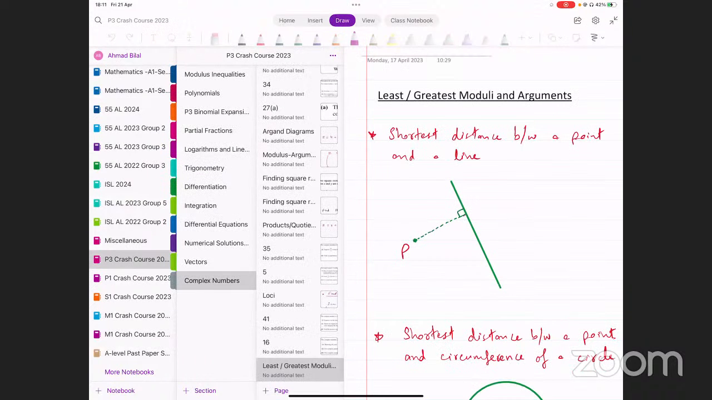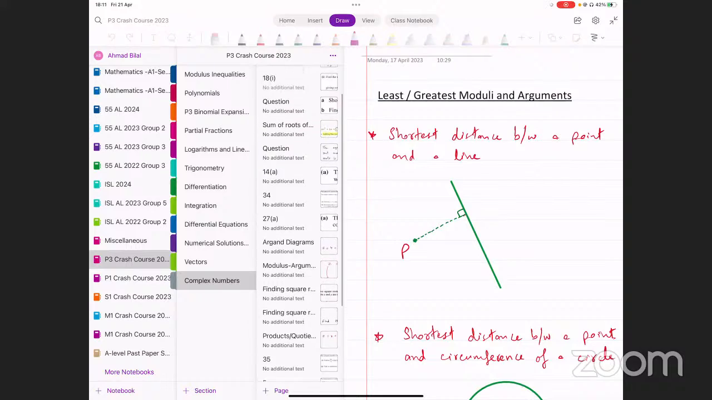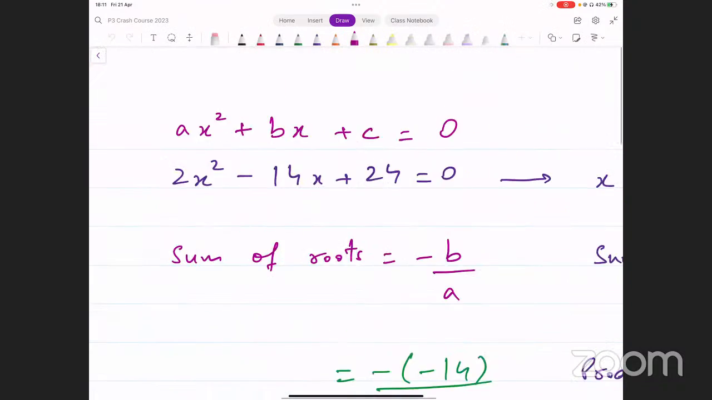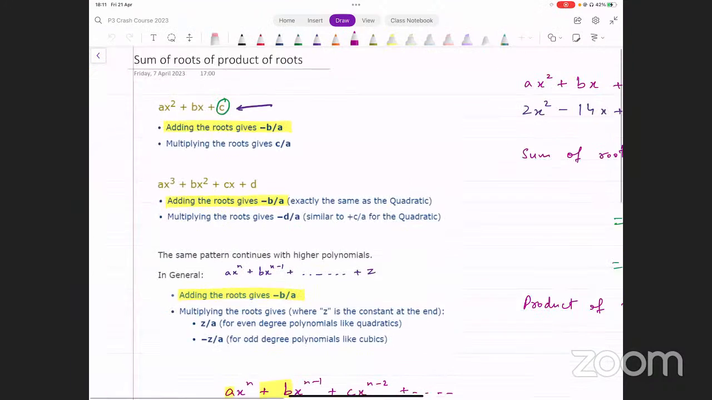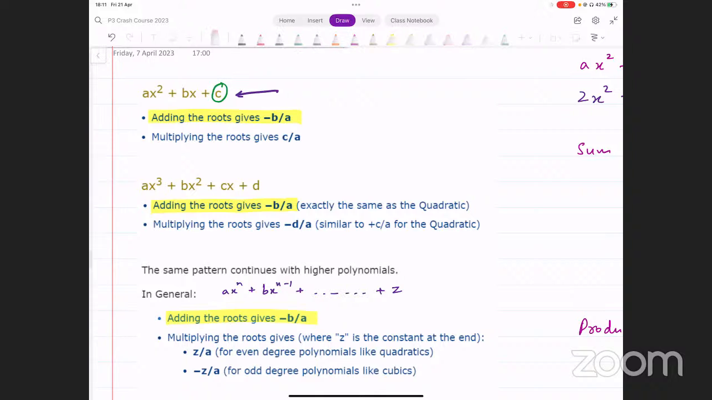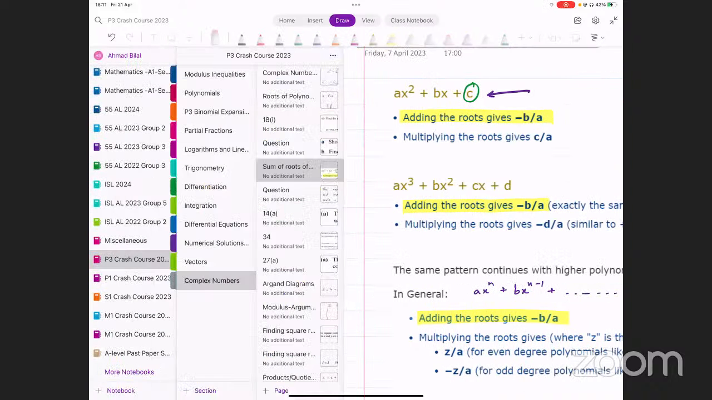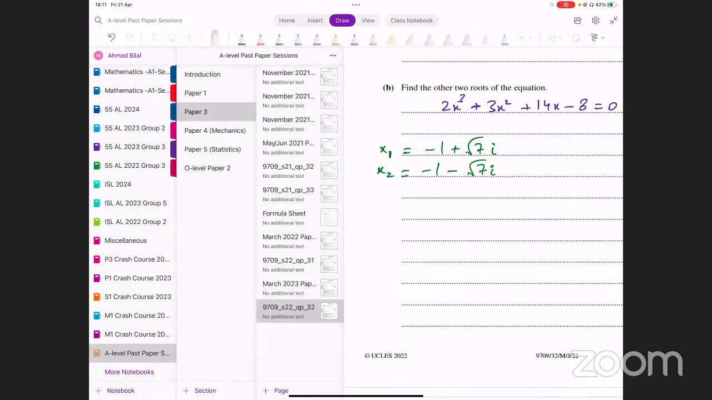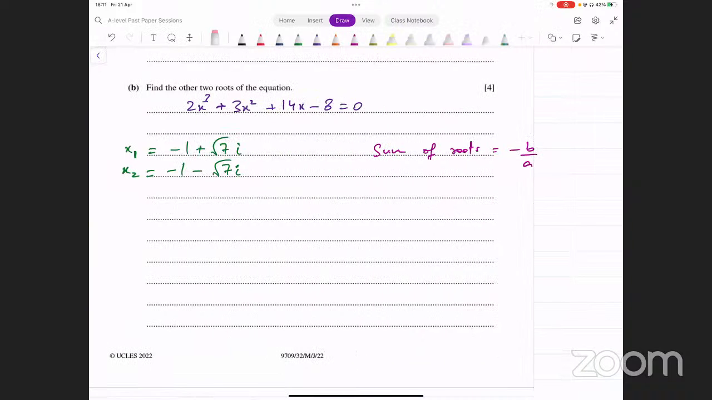Complex numbers, sum of roots of polynomials. So this is the rule that we have. Sum of roots of any polynomial is given by minus b over a. This is really handy in complex numbers because here you can say sum of roots is minus b over a. So in this polynomial, you can say this is a, this is b, this is c and this is d, right?